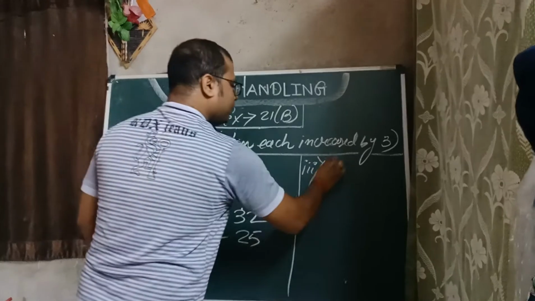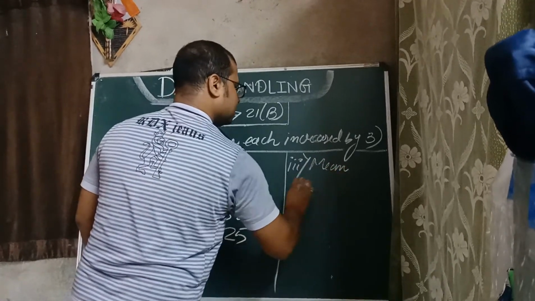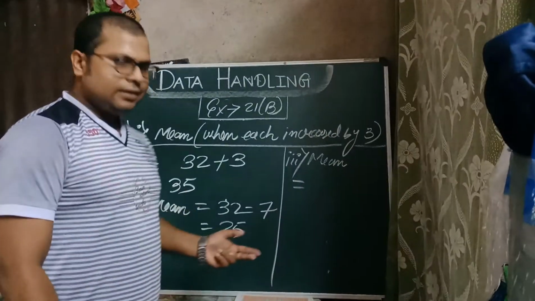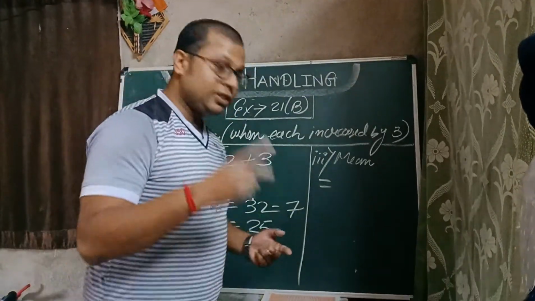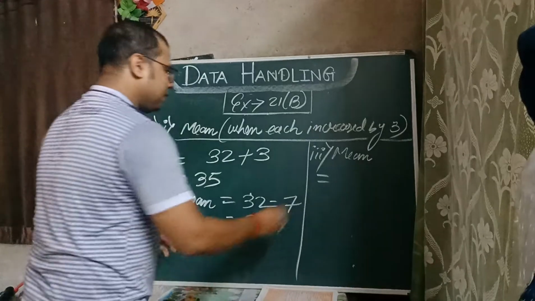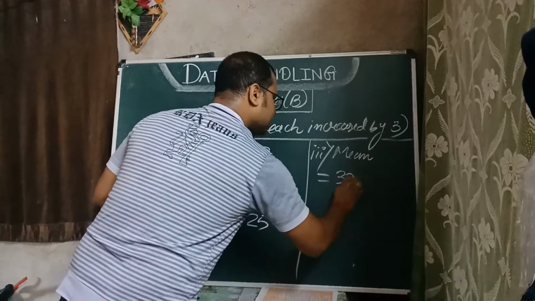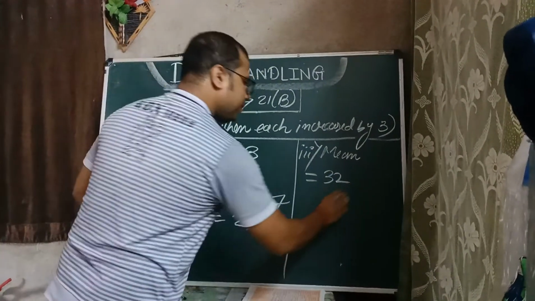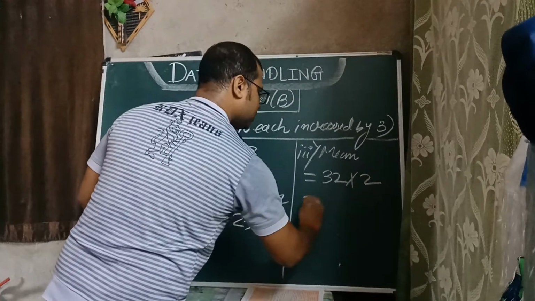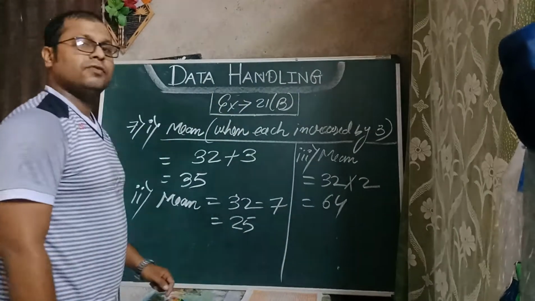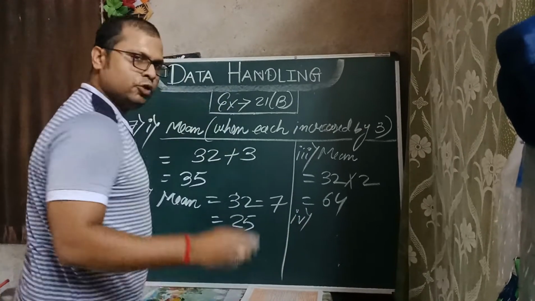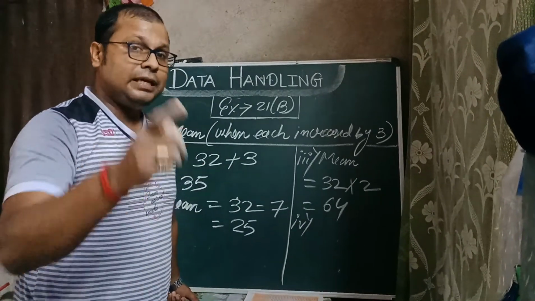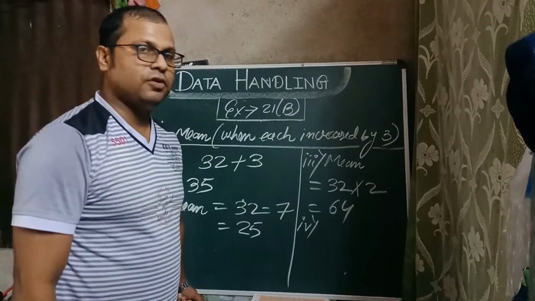Third part, the mean would be what? It is saying that each observation has to be multiplied by 2. So the previous observation mean was what? 32. We will multiply with what? 2. So what is that? 64. There are 2 more parts, fifth and sixth. I am giving that homework to you. You will try to solve.